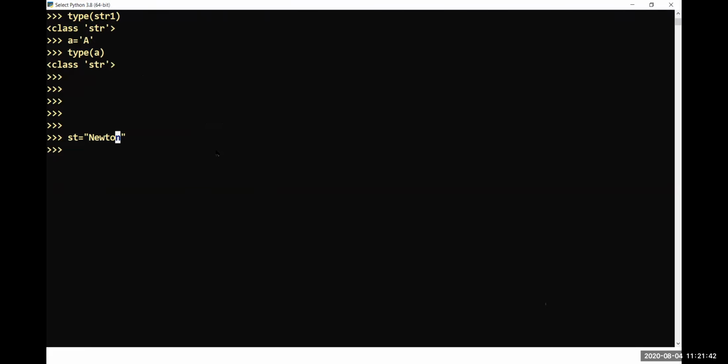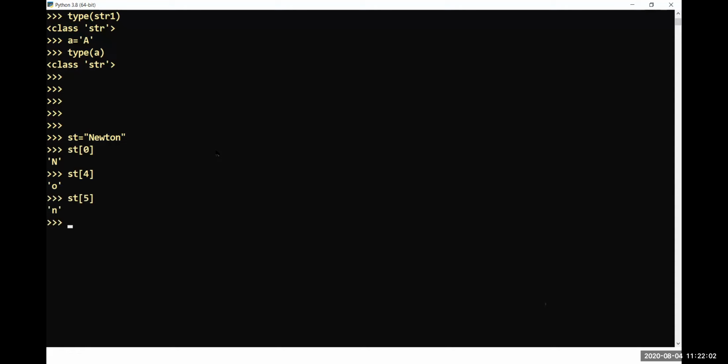If you are trying to get the first location, I mean in Newton, N will be returned. So st of 0 takes the first character. st of 4 takes the 5th character of Newton. st of 5 gets the 6th character of that particular string.